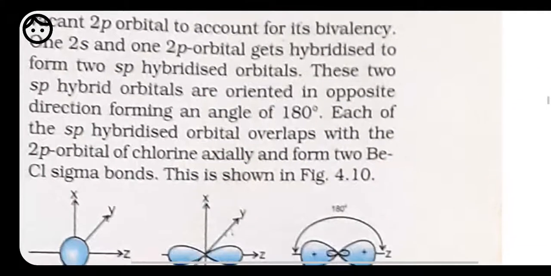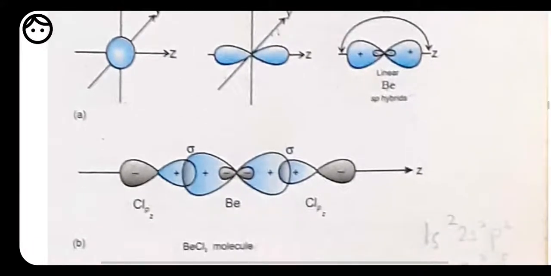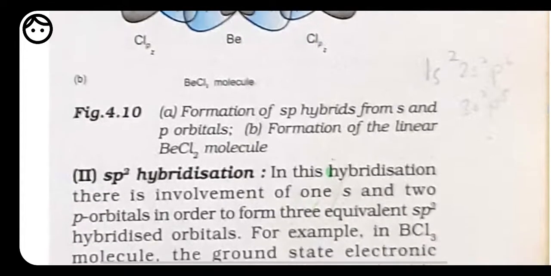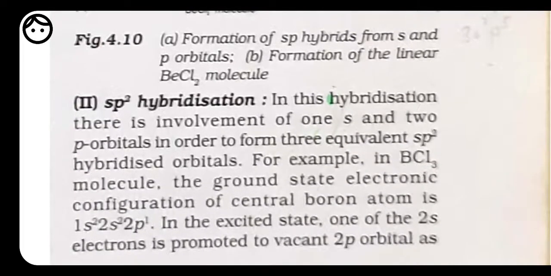Okay, next, this is for sp hybridization. Here we have beryllium chloride. Beryllium is present at the center and chlorine is present sidewise. When we see the electronic configuration of chlorine, it is 1s2, 2s2 and 2p5. 2p5 means Z is having only one orbital, it means Z is going to take part. That's why here a sigma bond, a single bond, is going to form between these. That is sp hybridization.